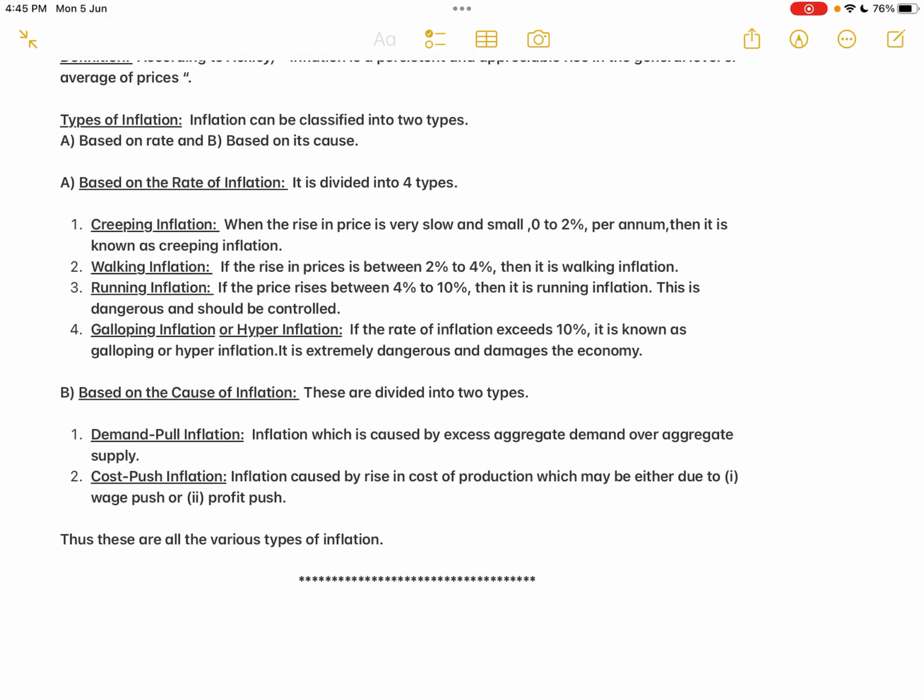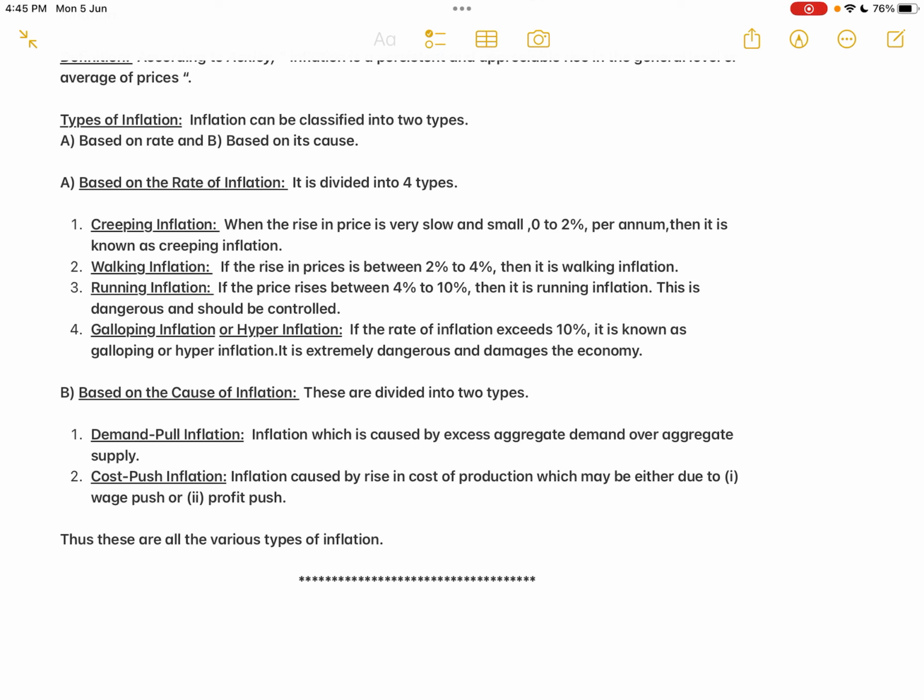If the country is not able to control the inflation at the stage of running inflation, then it is very difficult to control the rise in the general price level. If the rate of inflation exceeds 10%, it becomes too difficult for a country to control. Sometimes it might reach even 100%, like during the world war, Russia and others reached 100% rise in the general price level. That becomes very dangerous for a particular country.